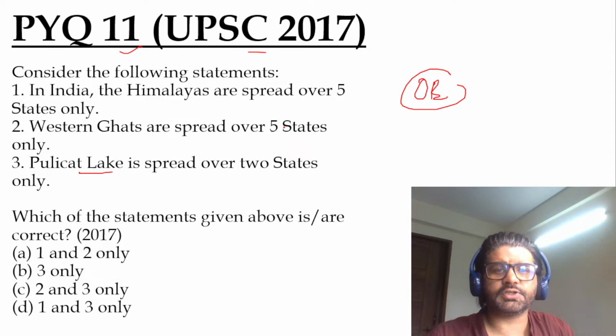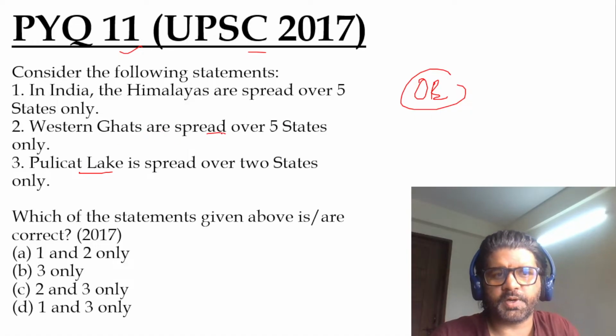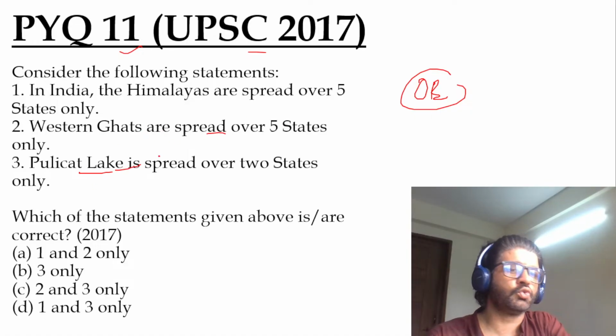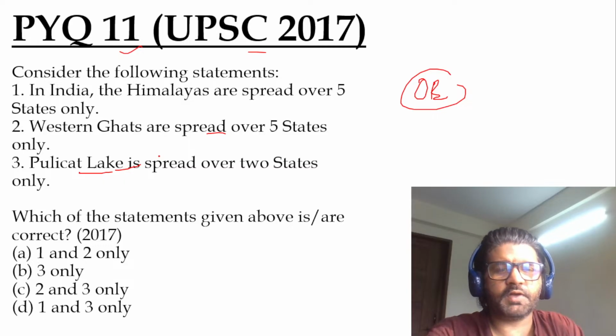So in India, the Himalayas are spread over 5 states only. Western Ghats are spread over 5 states only. Pulicat Lake is spread over 2 states only. Which of the statements given above is or are correct?